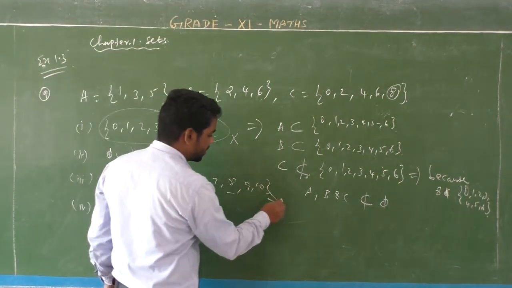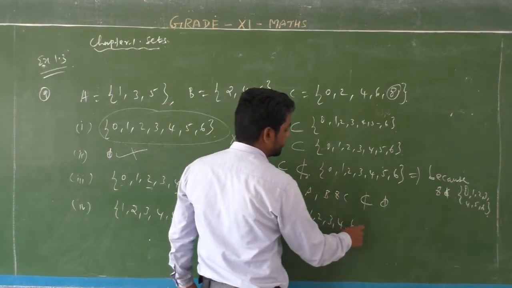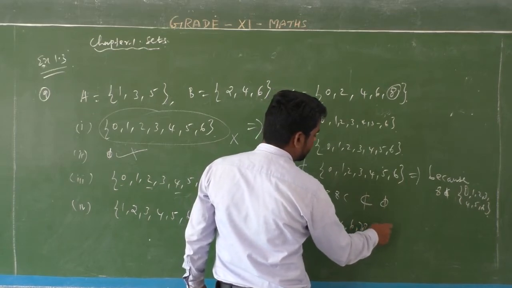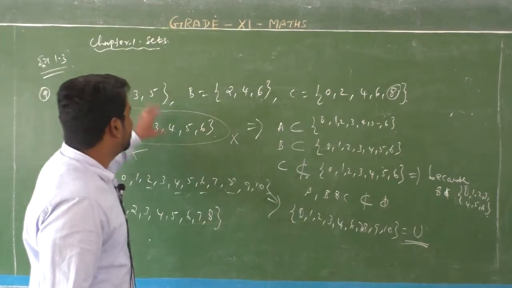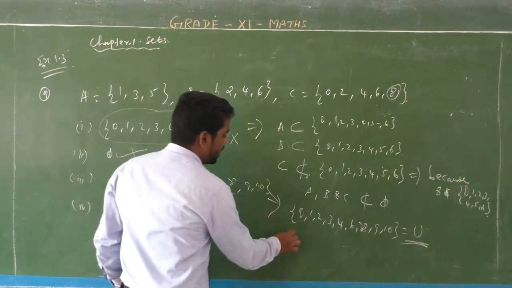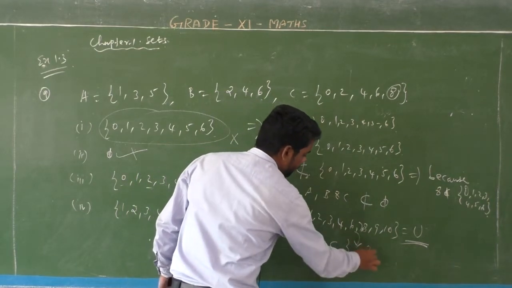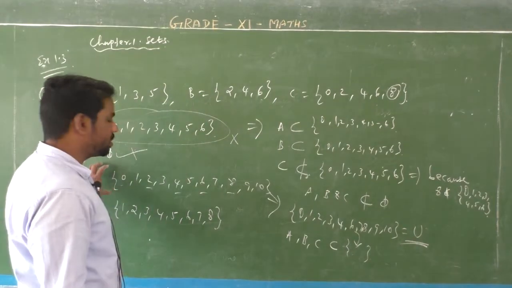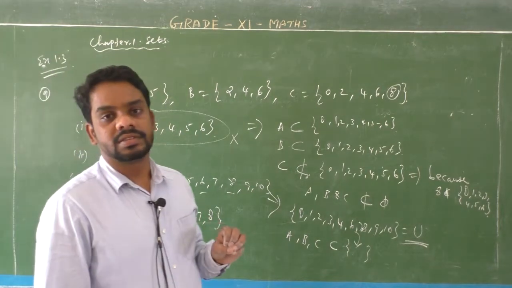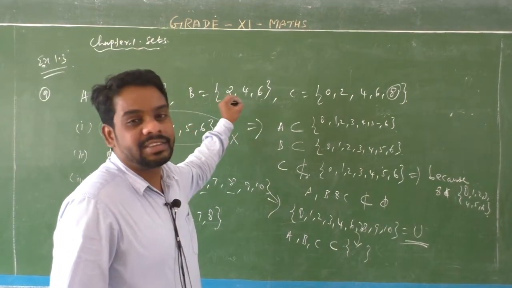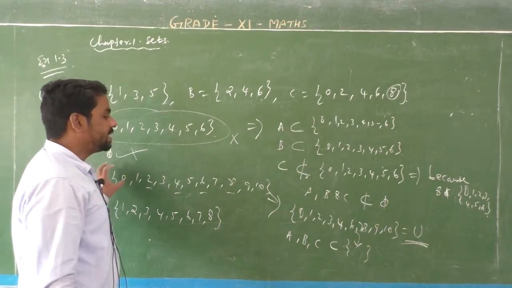So the third set 0, 1, 2, 3, 4, 6, 7, 8, 9, 10 is called a universal set, because the sets A, B, C are subsets of this set. So the third question set is a universal set of the given sets A, B and C. Okay, so the third set is a universal set.